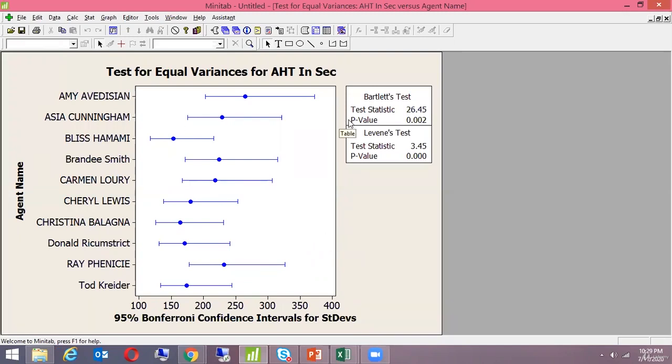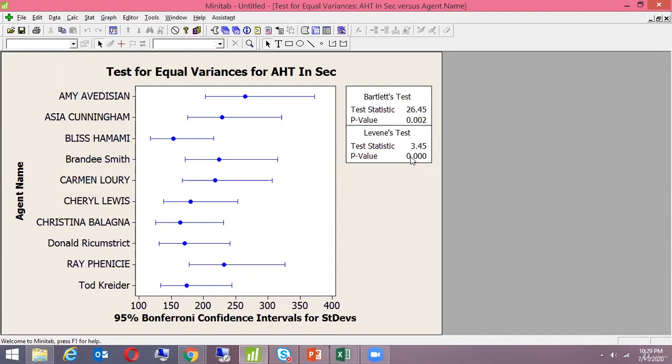If the data would have been normal, I would consider this Bartlett test. If it would have been not normal, I would consider the Levene p-value. As I said, I don't have to do different tests for Bartlett, different for Levene, different for F-test. Test of equal variance tells me everything.